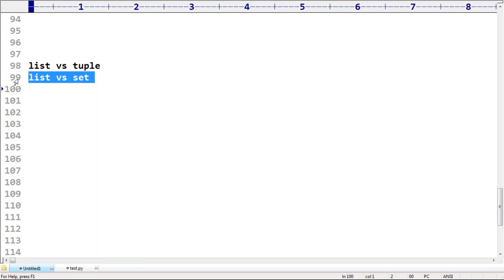In list, duplicates are allowed and insertion order is preserved. But in set, duplicates are not allowed and insertion order is not preserved. Next, list is mutable, set is also mutable. Both are mutable. But in list, order is important; in set, order is not important. In the case of list, index and slicing concepts are applicable, but in the case of set, index and slicing concepts are not applicable. That's all.